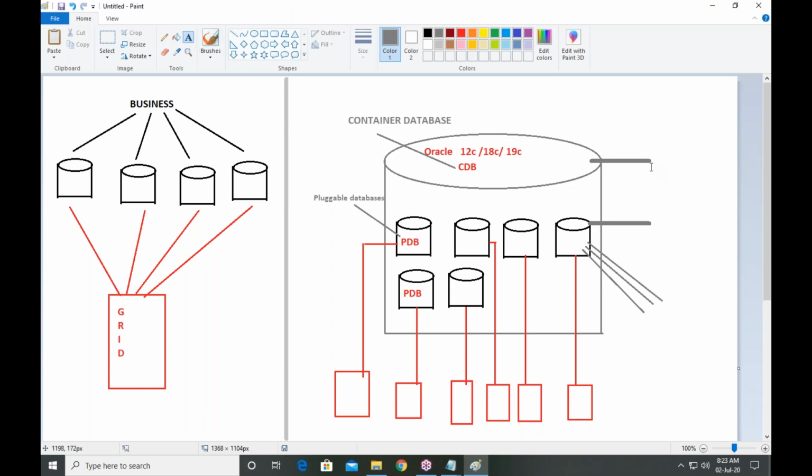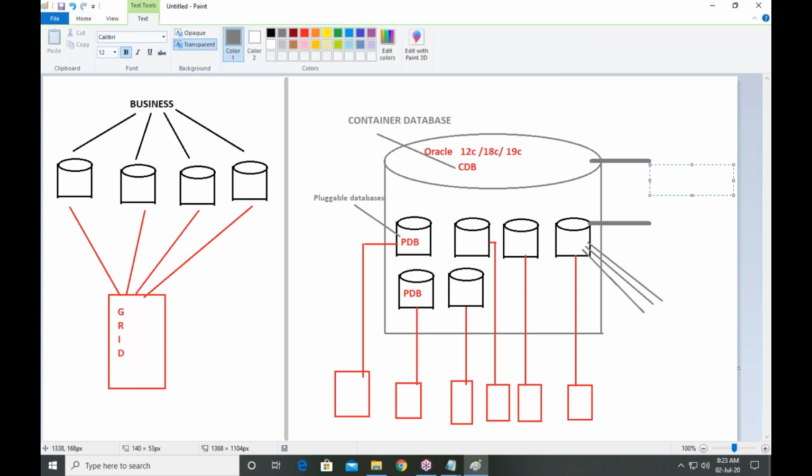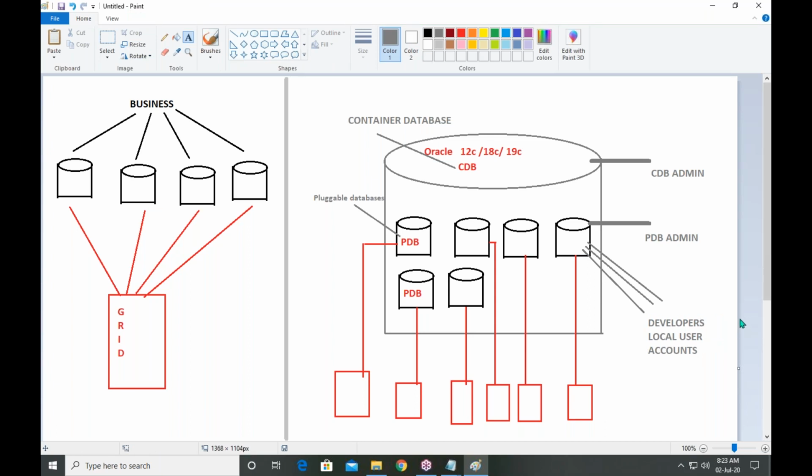See, this is called the CDB administrator, and here the PDB administrator. These people are known as developers or local user accounts. Local user accounts. I hope you understand, guys.